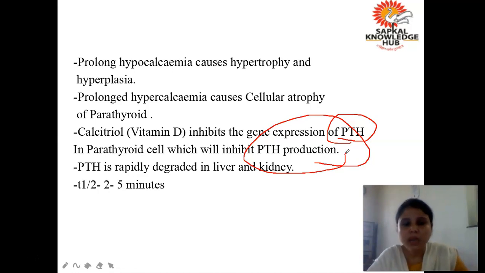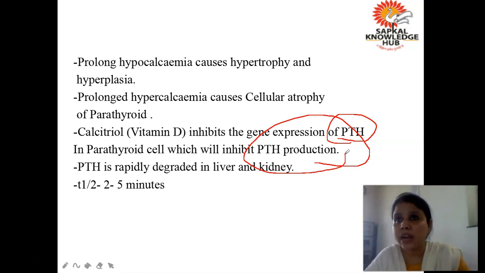So this is the thing which you have to remember. I'll explain once again. What does parathyroid hormone do? It increases the level of calcium in the blood. What does vitamin D, that is calcitriol, do? It increases the absorption of calcium, both of them increasing the level of calcium in the blood. Are you getting? So what vitamin D will do, it also helps in blocking the gene expression of parathyroid hormone, or you can say it also helps in blocking the production of PTH.